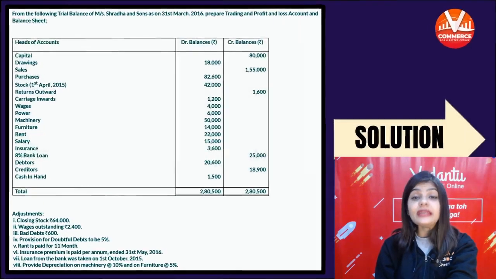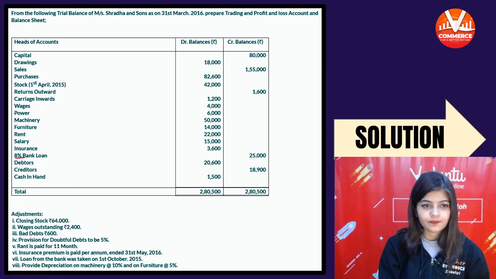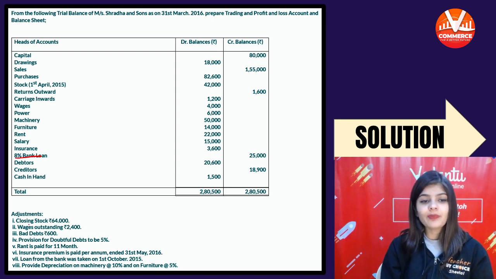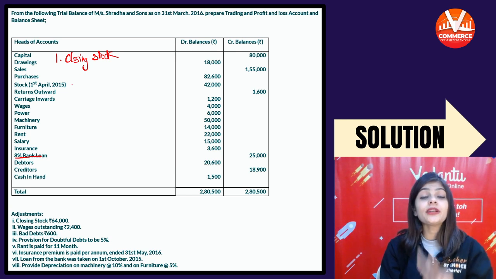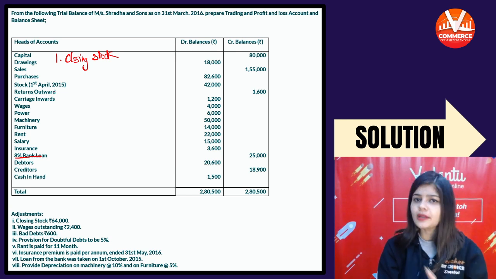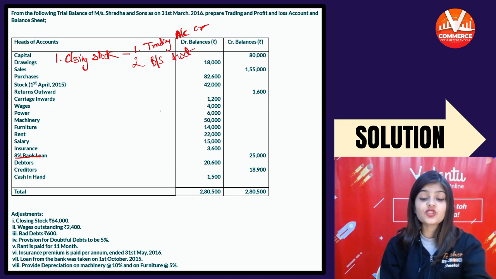Now we will read the adjustments. First adjustment is closing stock. So every adjustment is recorded at two places. हर adjustment दो जगह record होती है. So closing stock will be recorded in the trading account credit side and in the balance sheet asset side. Trading account में record होगा credit side, balance sheet में asset side.